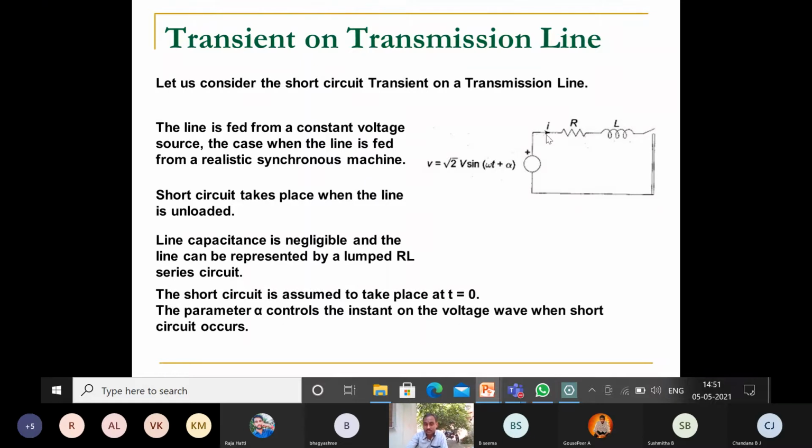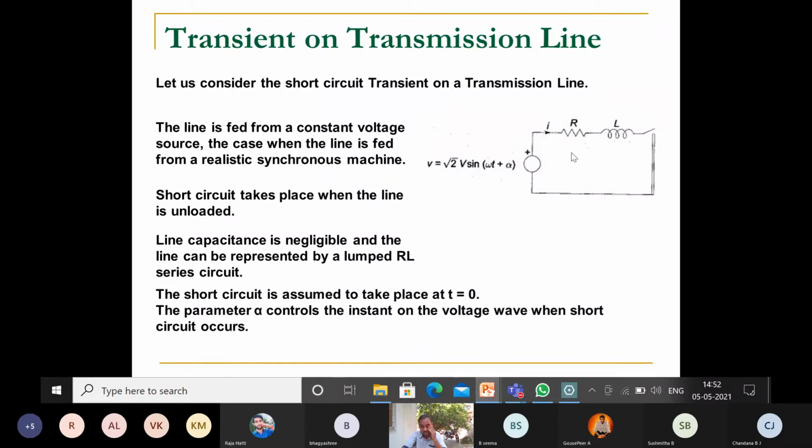So consider a circuit for a transmission line. Generally the transmission line is represented by an RL circuit and also with the capacitance, that is the pi network. Your capacitance is going to be neglected because it is very small. The remaining is a lumped RL series circuit, if you neglect the capacitor, because that is the pi network. So we consider the RL network under the short circuit, where the capacitance is parallel, so that is neglected.